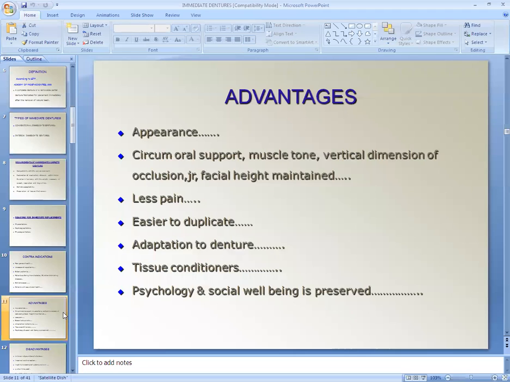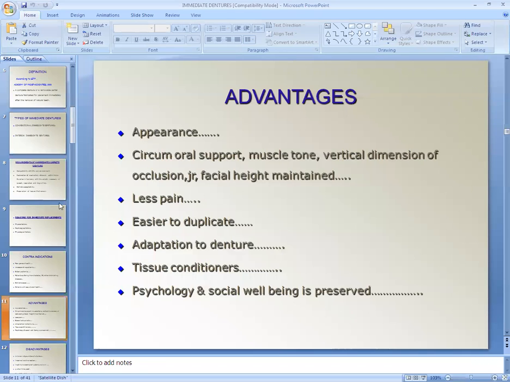So it helps in maintaining the appearance of the patient. The patient is happy with immediate denture because it helps in restoring the vertical height. Then it helps in selection of teeth, etc. Circumoral support and muscle tone, vertical dimension of occlusion, jaw relation, facial height is maintained.